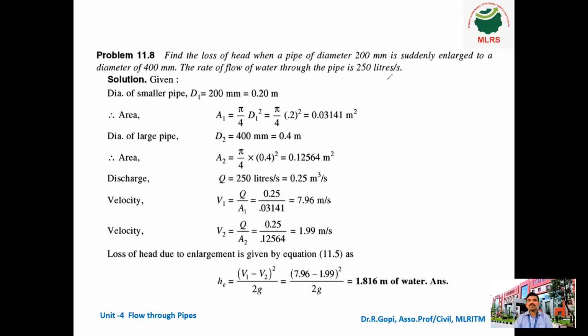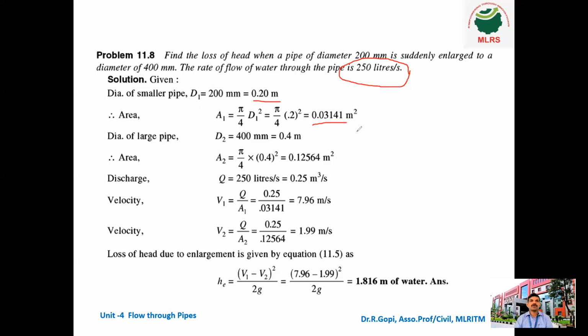For that purpose only, they have given the discharge, the rate of flow, and also the diameters 200 mm and 400 mm. So let us see, diameter of the smaller pipe D1 is 200 mm. You must convert it into meters, 0.2 meter. Next, area: A1 is equal to pi by 4 into D1 square. So D1 is 0.2.